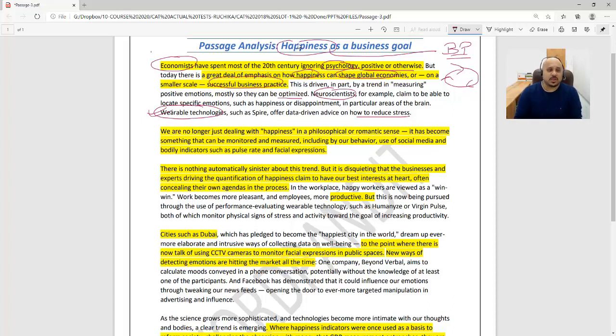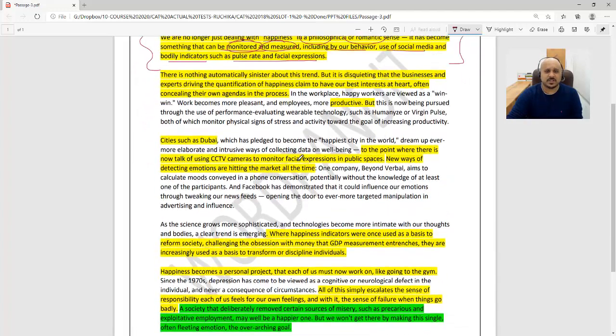And now this is what the concern of the passage is. The author says we are no longer dealing with happiness in a philosophical or romantic sense. So it's not about actually your personal fulfillment. It has become something that can be monitored, measured, including by our behavior, use of social media and bodily indicators such as pulse rate and facial expressions. So now we've gone into the field of measuring and monitoring our happiness. There is nothing automatically sinister about this trend. He's saying don't view this automatically negatively, but it is disquieting.